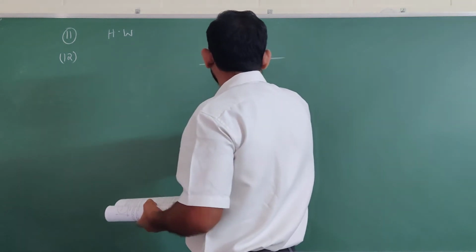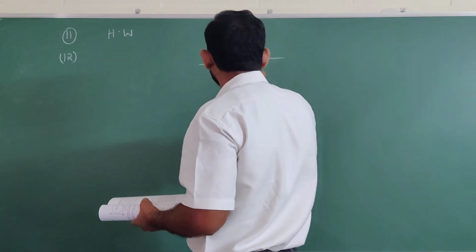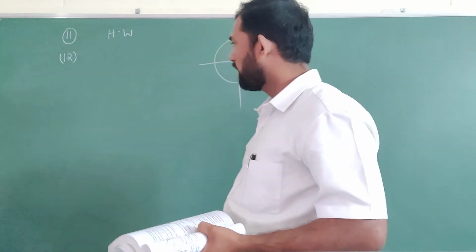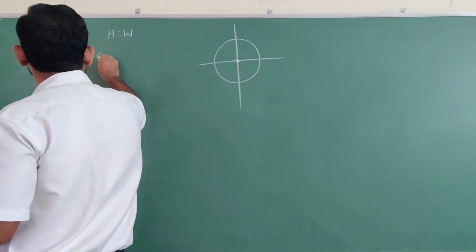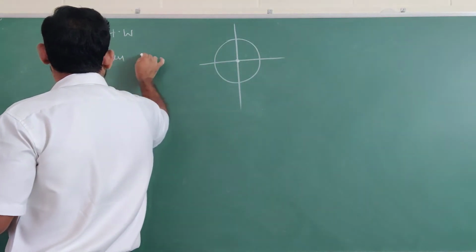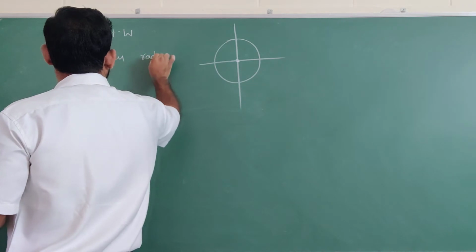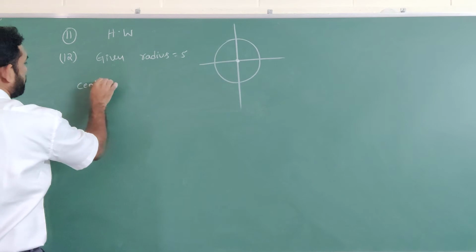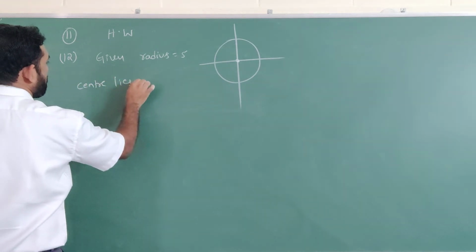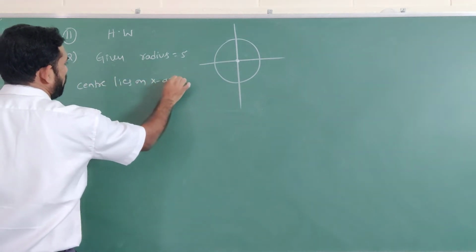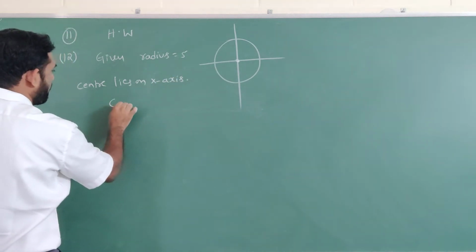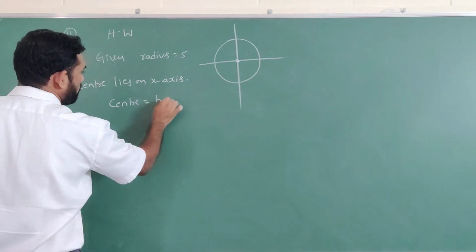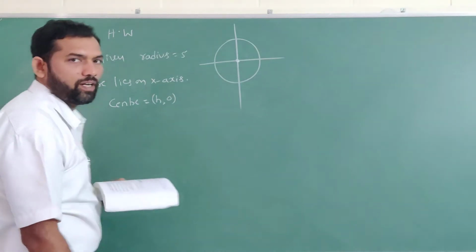The given circle radius is 5. The center lies on the x-axis, so the center may be h, 0.